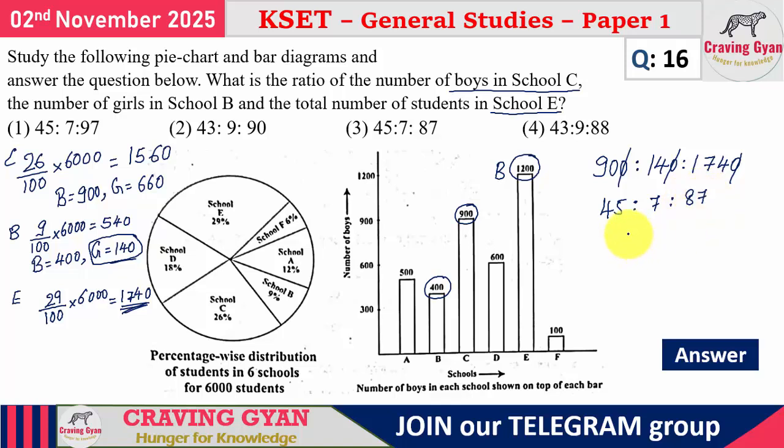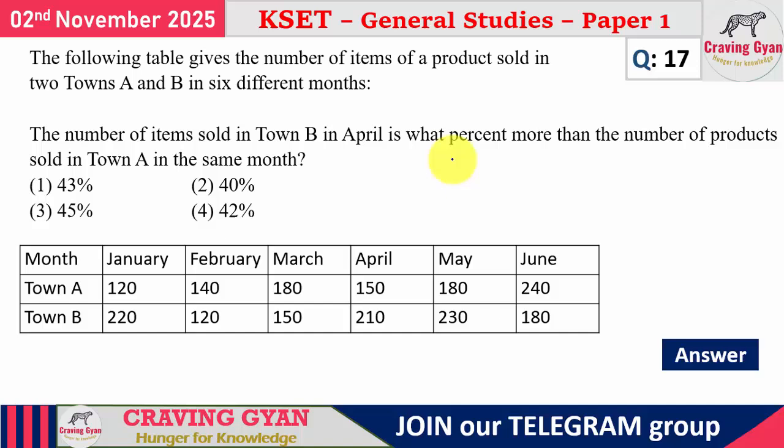So further you can't simplify. Is any option matching? Yes, the third option is matching. 45 is to 7 is to 87. How much time are you going to take in the examination? Not more than 1 minute or 1.5 minutes. That's it. You should be able to solve this within 2 minutes.